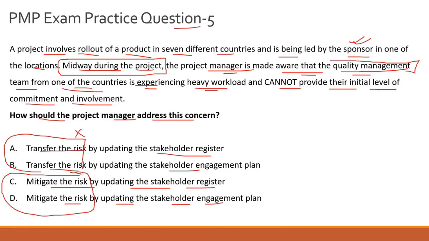Now the second part, and I think this is the stronger reason for rejecting option A and option B: you do not transfer a risk by updating the stakeholder register, and you do not transfer a risk by updating the stakeholder engagement plan. It's a wrong artifact being referred to if you are planning to transfer a risk. That is why option A and option B are both incorrect. Now that leaves us with option C and option D: mitigate the risk by updating the stakeholder register, and mitigate the risk by updating the stakeholder engagement plan.